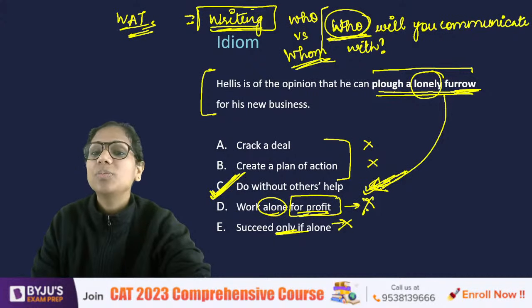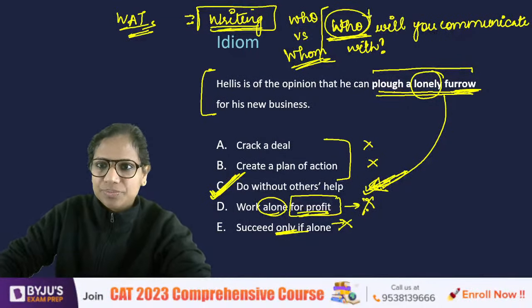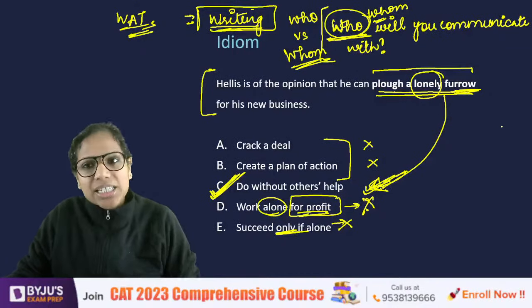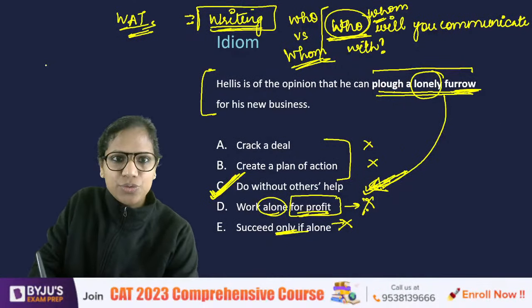It should be whom. Correct, Karan. Correct, Apurva. Okay, whom and not who. Okay, why is that the case? Because, see this. Here's a grammar lesson for you.